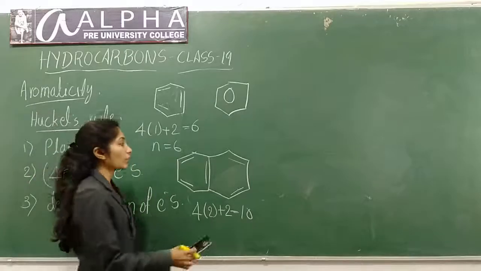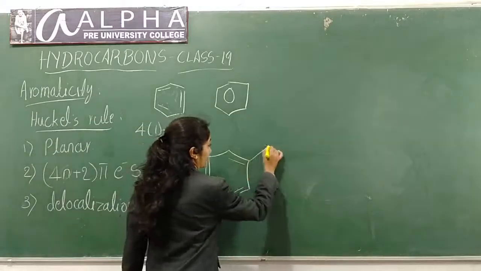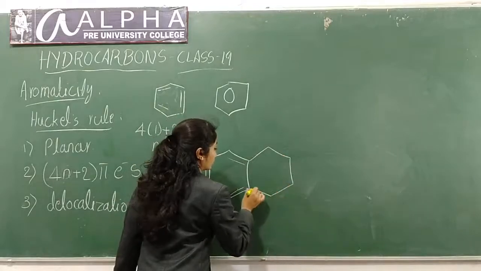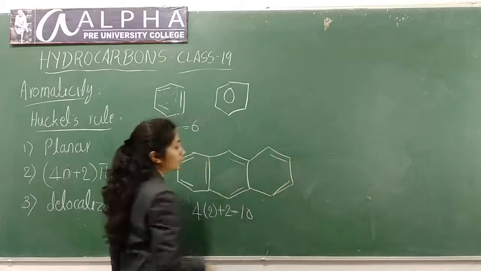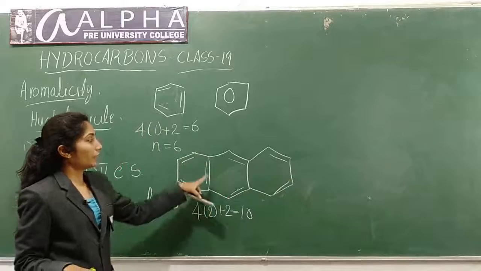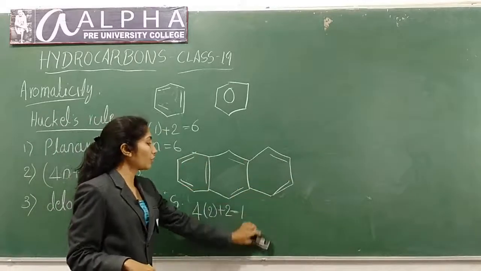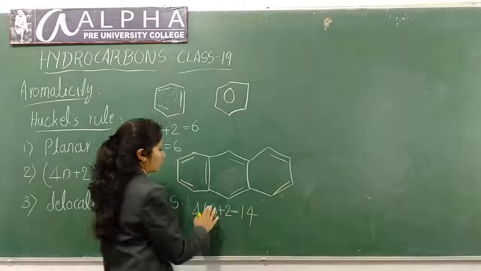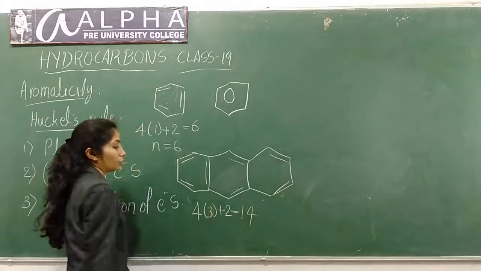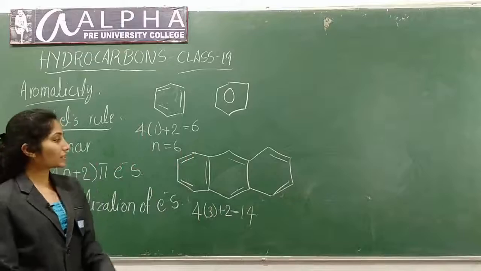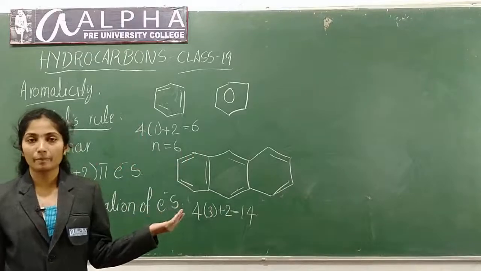Let me consider one more aromatic compound, that is anthracene. Here the number of pi electrons is 5 plus 10 plus 4, 14. 4 into 3 plus 2, 14. So this is also an aromatic compound.